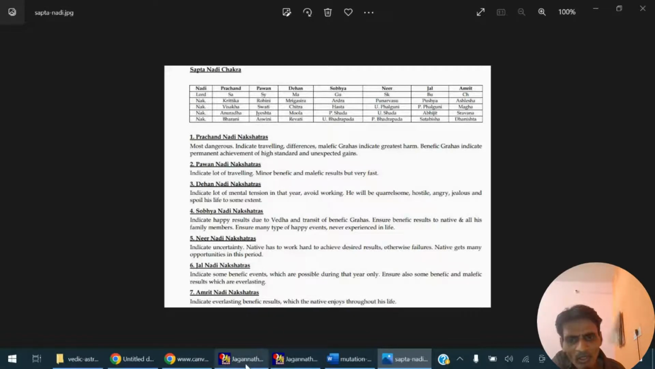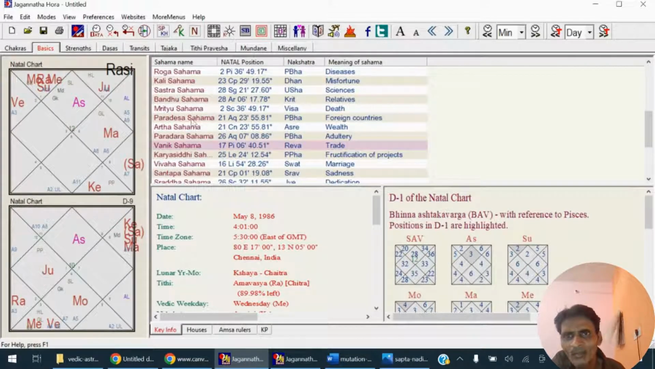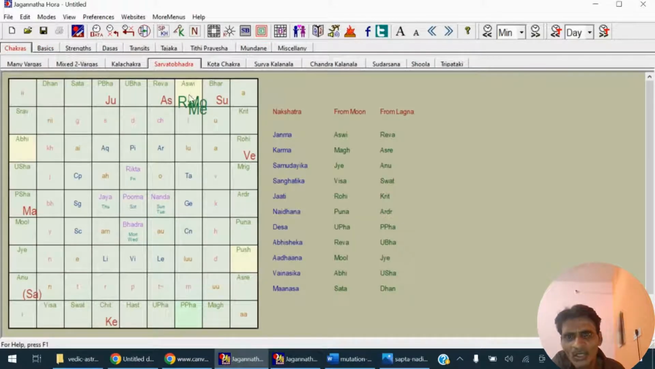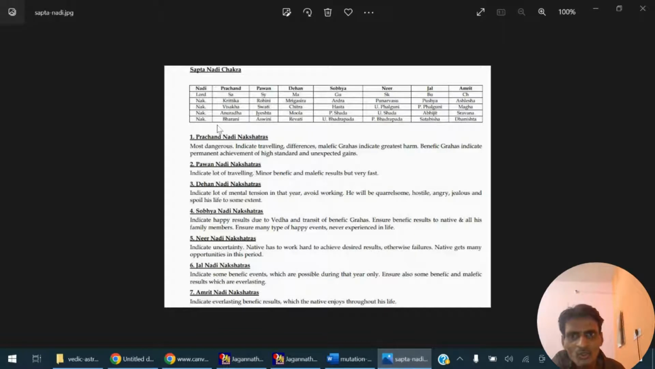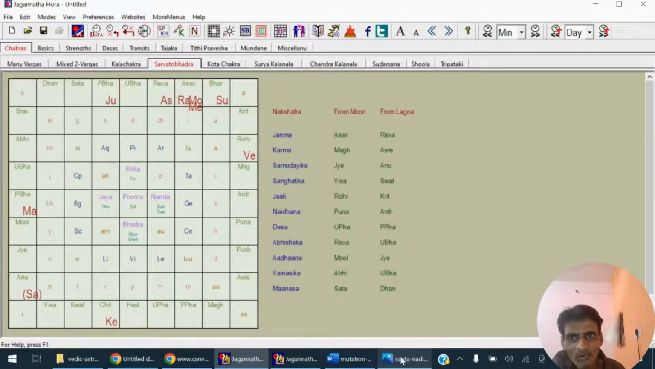Now, let's look at his chart again. We can see that his Rahu is placed in Ashwini nakshatra. Moon is placed in Ashwini nakshatra. Mercury is placed in Ashwini nakshatra. And Ashwini is a Pavan Nadi nakshatra. So that is also the reason for foreign travel, because Rahu is placed in Ashwini nakshatra and Ashwini is a Pavan Nadi nakshatra. So this is another reason for foreign travel.